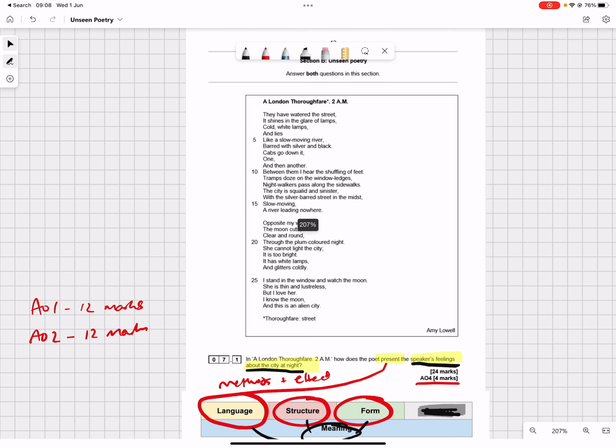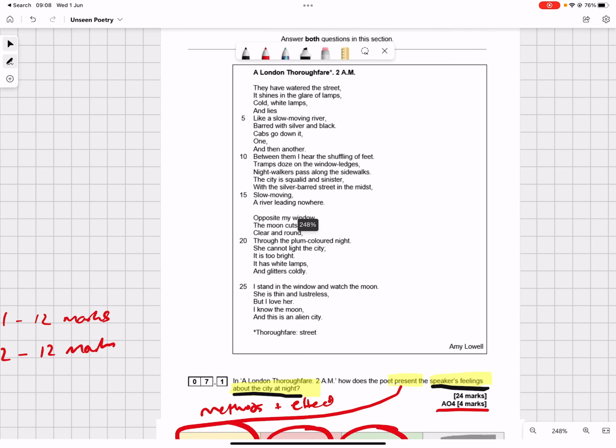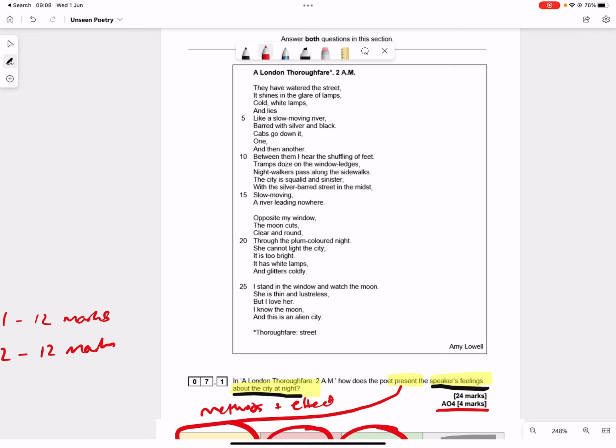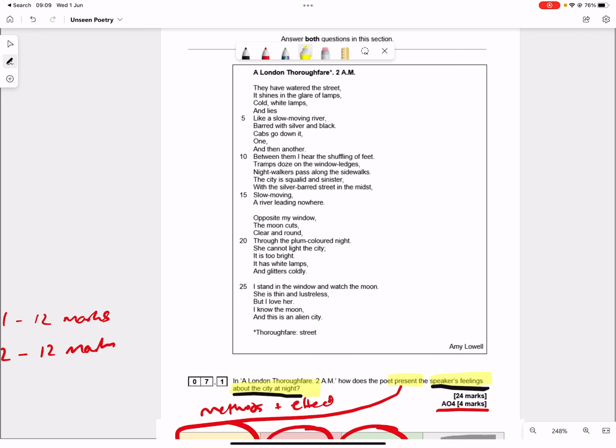All right, I've highlighted the question and I know what I've got to do, so I'm just going to come back up here and take you through what I would do if I was answering this question. Let's start with the title. Now, sometimes the title can be a key to unlock a poem. If a poem doesn't make much sense on the first reading through, you might want to come back and see what the title is directing you to, to understand or unlock it in some way.